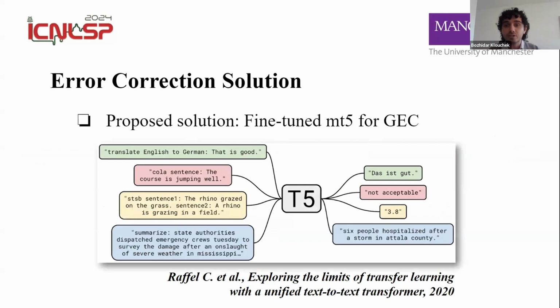So our proposed solution for this problem is a fine-tuned MT5 for grammar error correction. It's a sequence-to-sequence model, so it's built from T5. The M stands for multilingual, so it also is able to communicate in Bulgarian. The way it gets fine-tuned is very similar to the way neural machine translation works. It's just that we interpret our source language as incorrect Bulgarian and our target language as correct Bulgarian. So we're able to correct sentences automatically in that way.